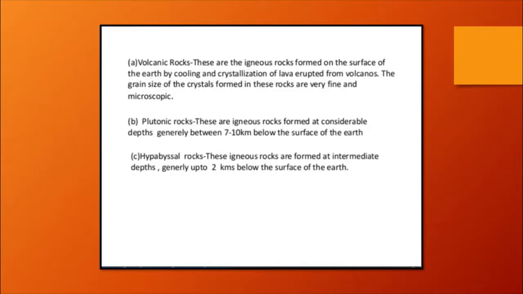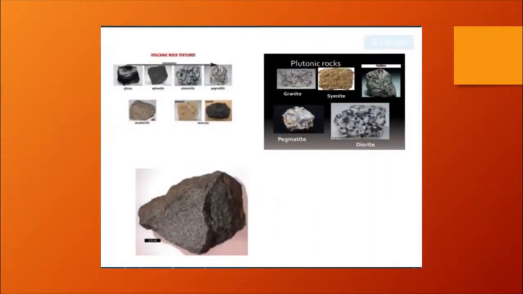Then we have the volcanic rocks, plutonic rocks, and hypobasal rocks. Volcanic rocks are igneous rocks formed on the surface of the earth by cooling and crystallization, as I told you. Lava erupted from volcanoes, and the crystals formed in these rocks are very fine and microscopic. Plutonic rocks are igneous rocks formed at considerable depths, generally between 7 to 10 kilometers below the surface of the earth. Hypobasal is also an igneous rock, formed at intermediate depths, generally up to 2 kilometers below the surface of the earth.